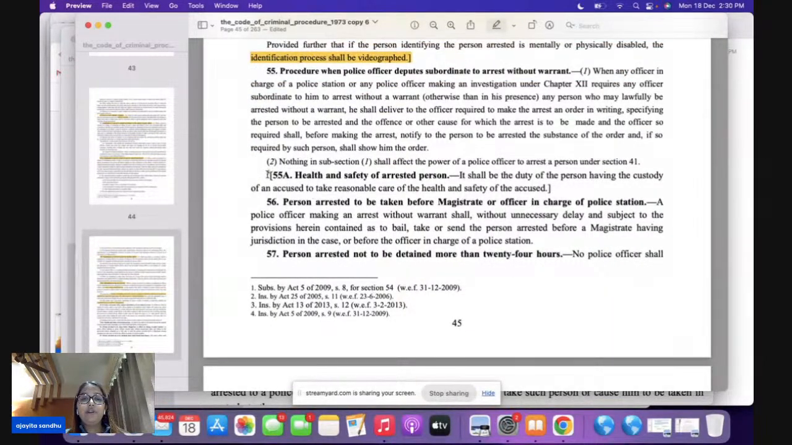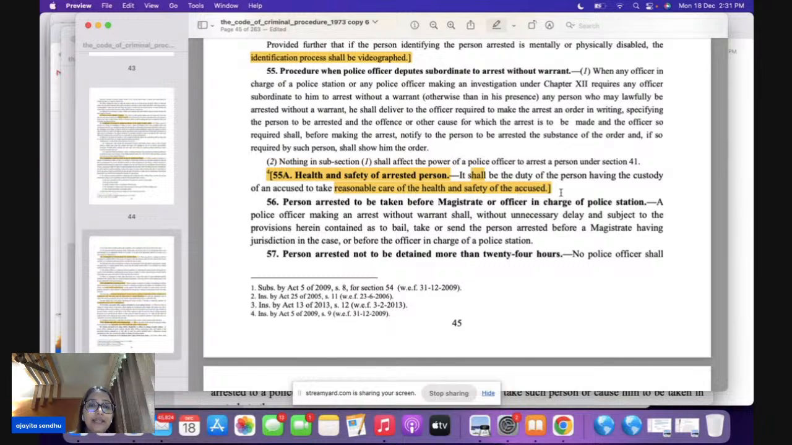Under section 55A, this was added by the 2009 amendment. And here, what are we saying? That it is the duty of the person having the custody. The word used is shall here. So it is the duty of the person having the custody of an accused to take reasonable care of the health and the safety of the accused. So this is mandatory here, that you have to take care of the health and safety of the arrested person.